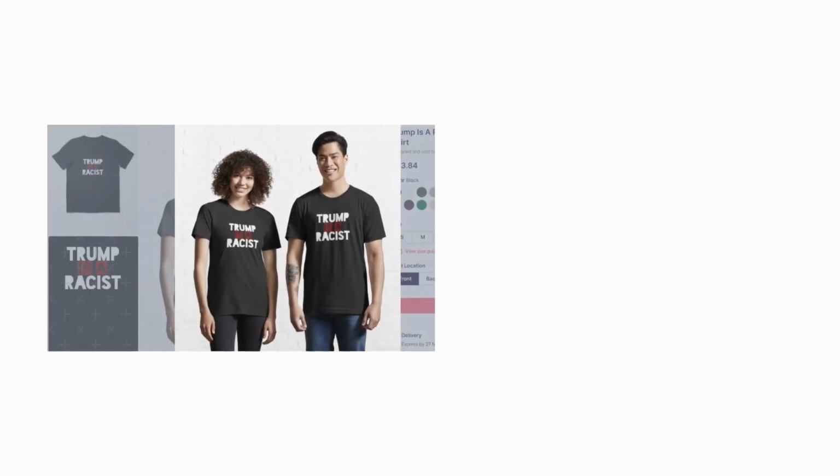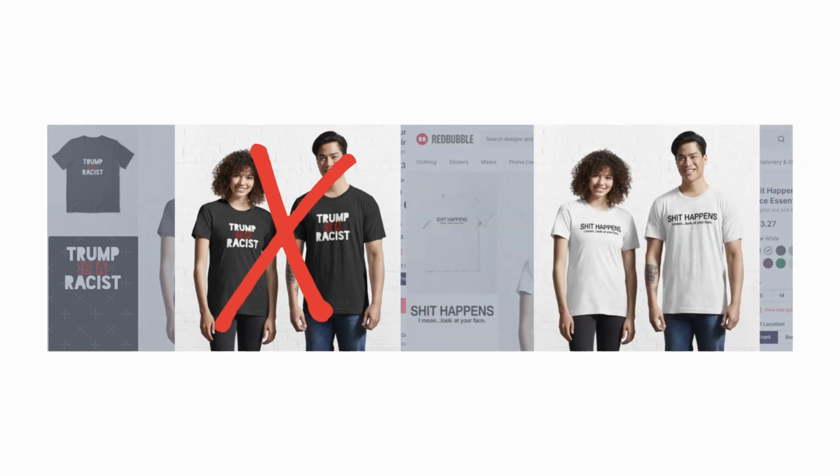For example, "Trump is a racist." This design is not acceptable because this quote directly indicates a person. But in a general context, "shit happens." This design is allowed.